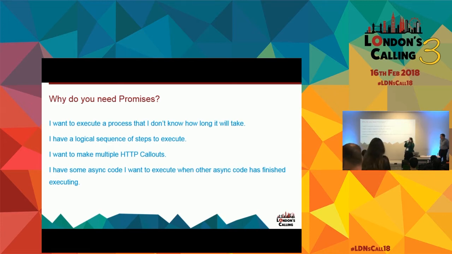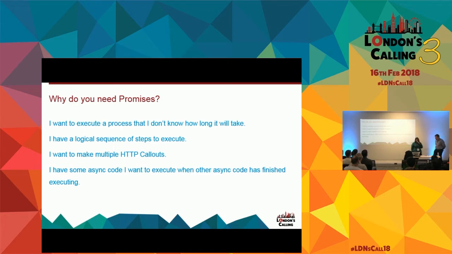Another, and this is very interesting because it was what we were handling, is when we want to do multiple HTTP callouts. Another moment is when we want to execute asynchronous code, and after that code finishes, we want to execute another asynchronous code. So, this is an overview that you can have in mind if you have different situations with this. They will be really interesting for you.